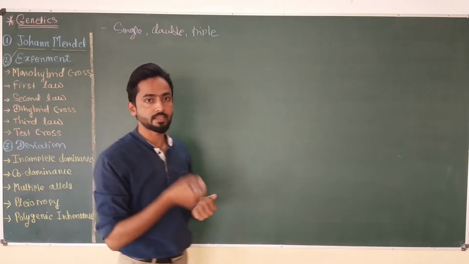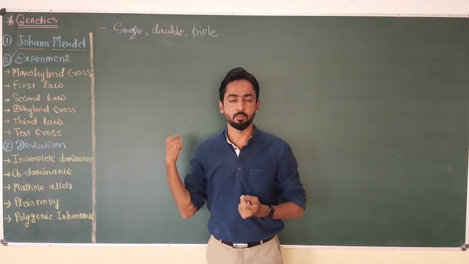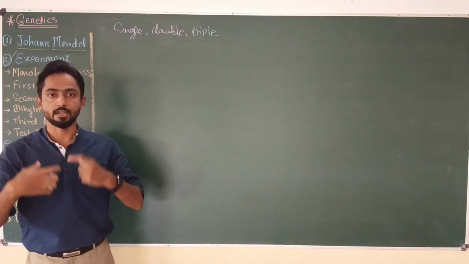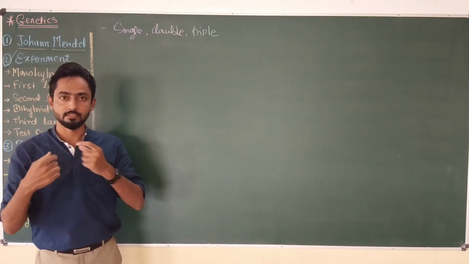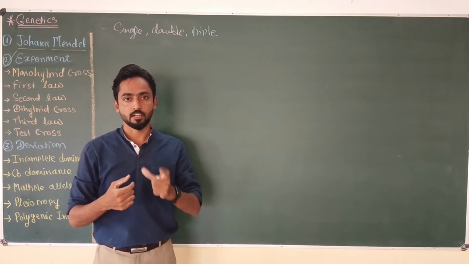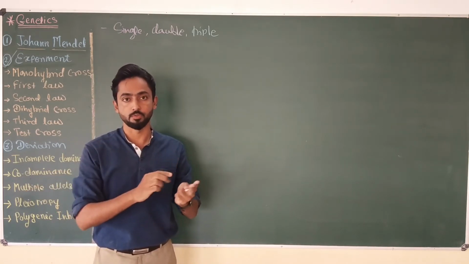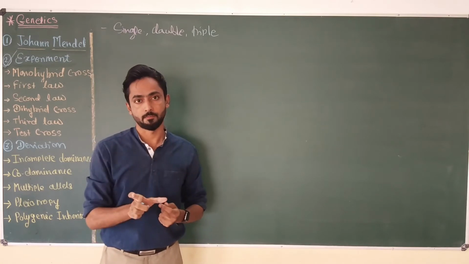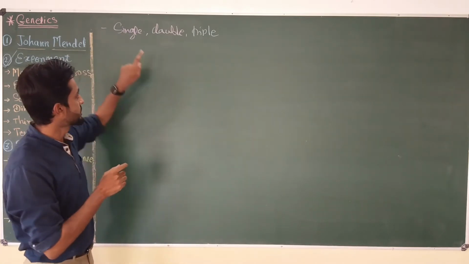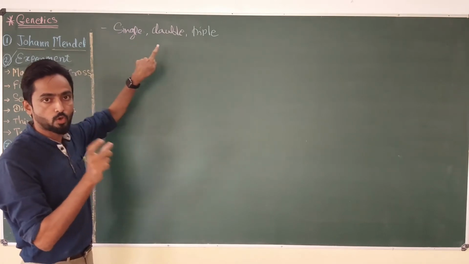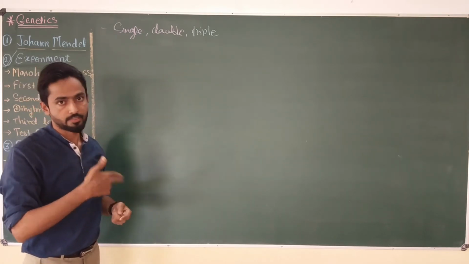Before Mendel, many scientists attempted the same experiment, but they considered the entire organism, all the characters of the organism, and then studied simultaneously the inheritance of these characters from generation to generation, which was very difficult. Okay, so Mendel got success due to his strategy. He selected 1, 2 or 3 characters at a time for his experiment.